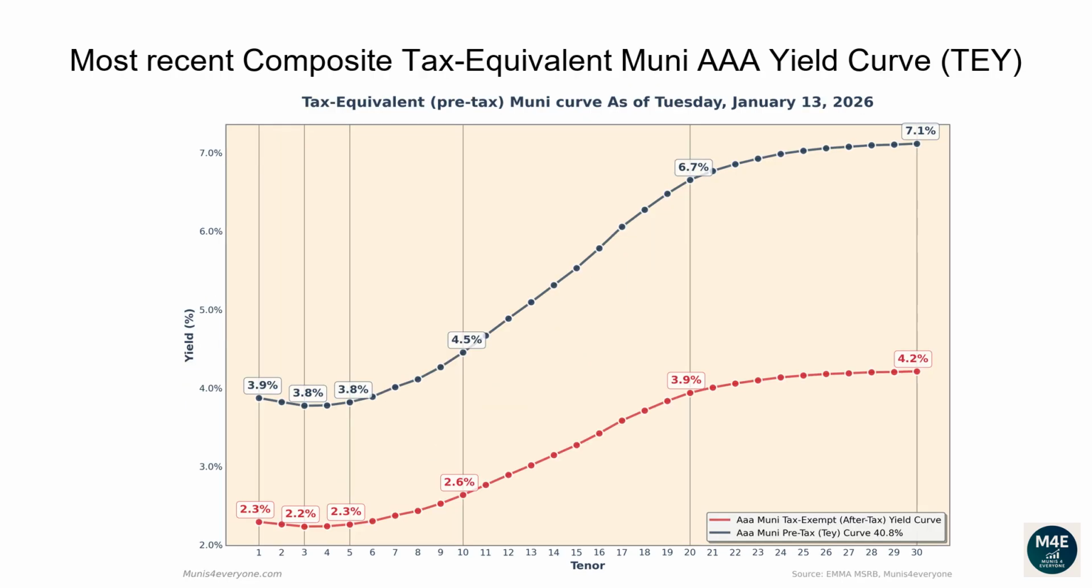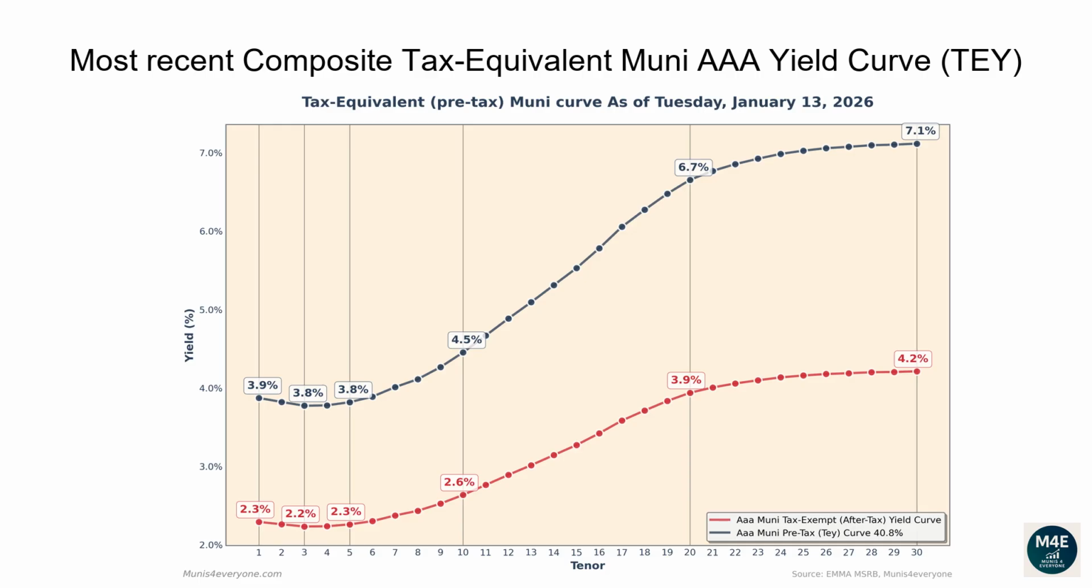Let's now go over the most recent composite tax-equivalent Muni AAA yield curve. The following graph shows, in red the tax-exempt after-tax Muni yield curve, versus in blue its tax-equivalent pre-tax version assuming a 40.8% top tax bracket, as of January 13, 2026. Why would you care to see the tax-equivalent version of the Muni yield curve? More on this later. Let's first go over the pre-tax, aka tax-equivalent yield curve.